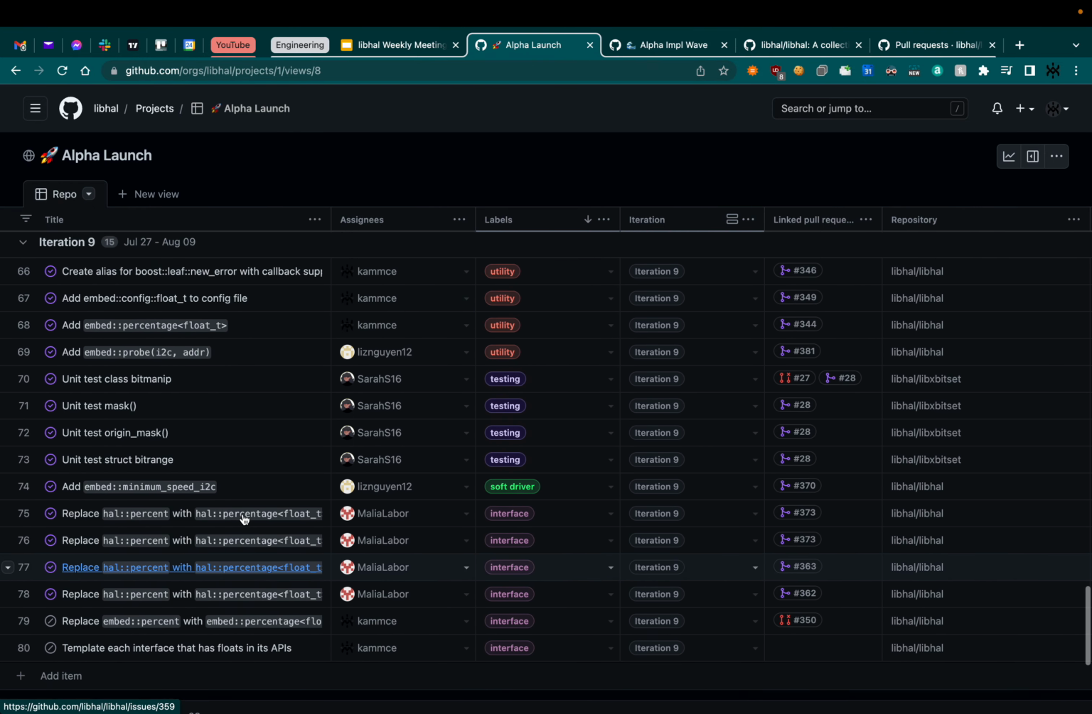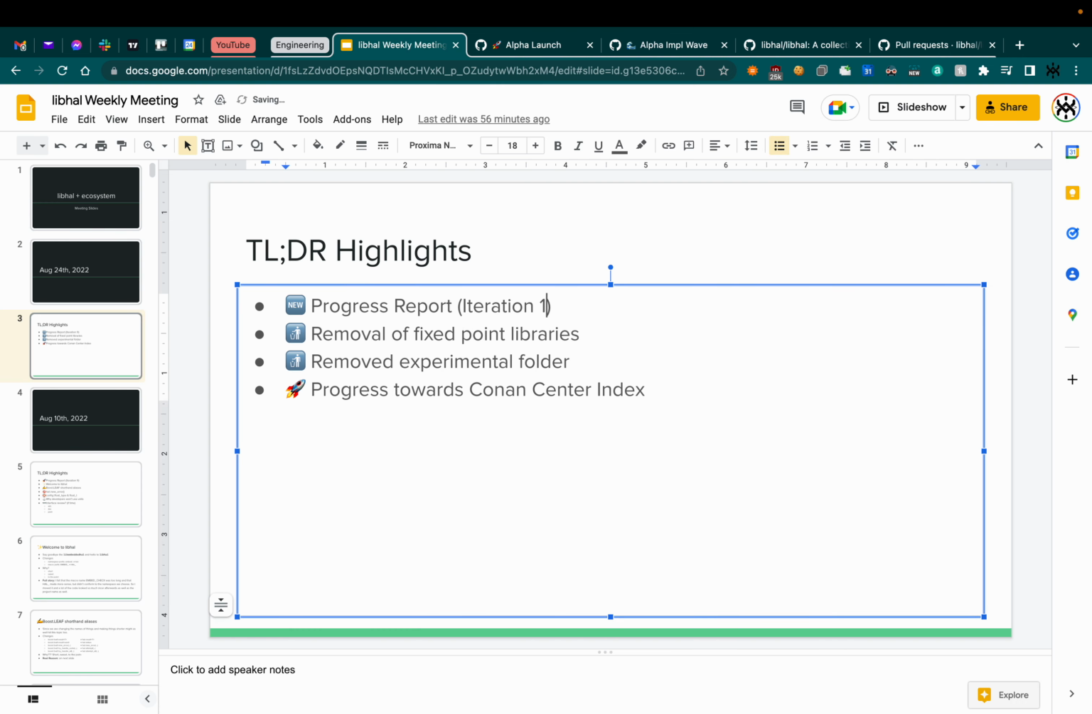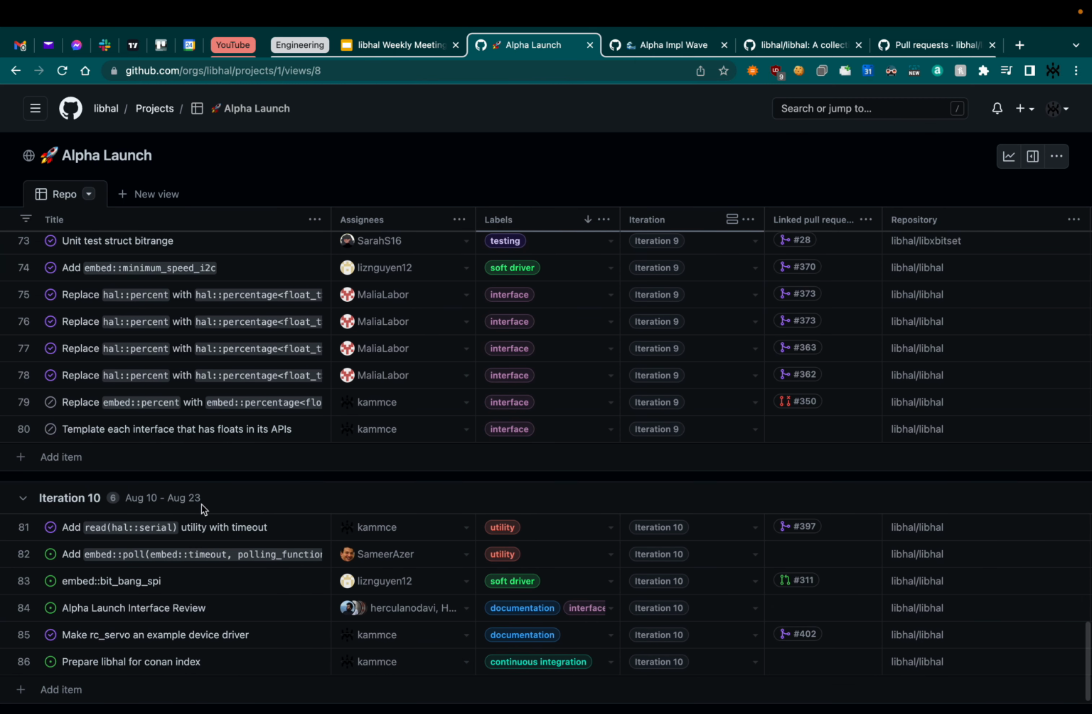Okay, and actually let me double check something real quick. Sorry, iteration 10, that is my bad. Iteration 10. It probably looks like we didn't do very much. I got a couple of things completed here. We're actually missing one that had to do with, oh, no, it's right here. I don't know why I'm assigned to it. This should be Malia. But besides that, it may seem like not a lot of stuff got done, but there's a lot of other stuff that got done in the background. Specifically, this area right here is prepare libhal for Conan index. And I could technically close that now, but I'll show you guys what that means in a bit.